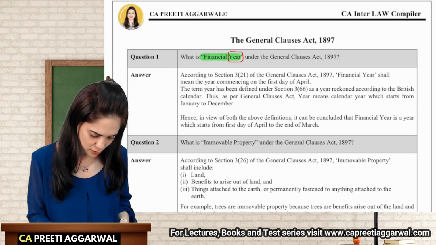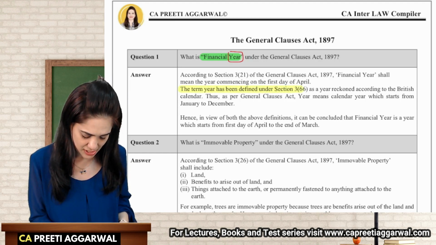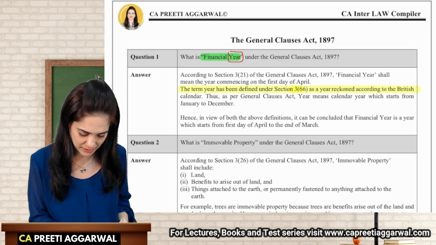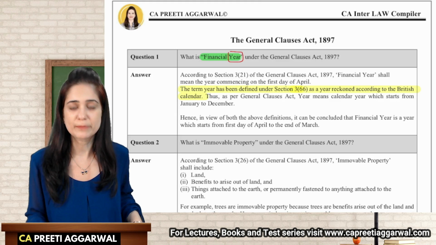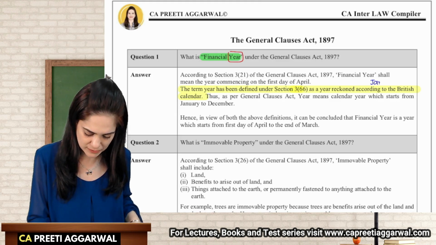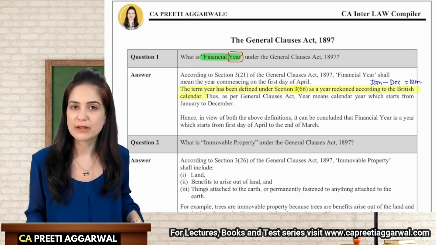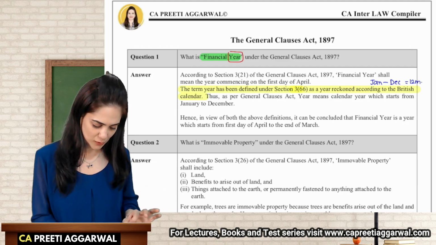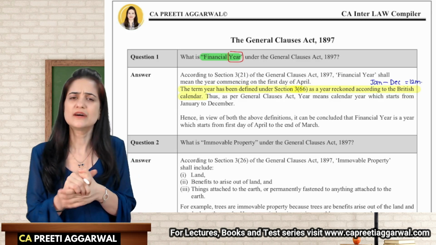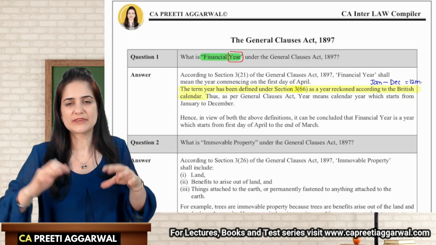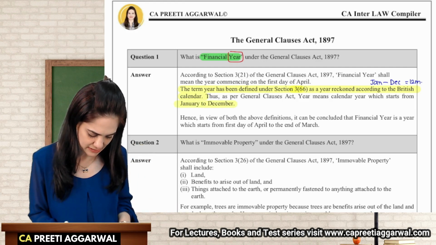So what is the meaning of year? Year means, as defined in section 3, clause 66 of the Act, a year according to the British calendar, which begins from January and ends in December, indicating that it is a period of 12 months. So we know that year, as per our General Clauses Act, is the year as given under the British calendar, which begins from January and ends in December.